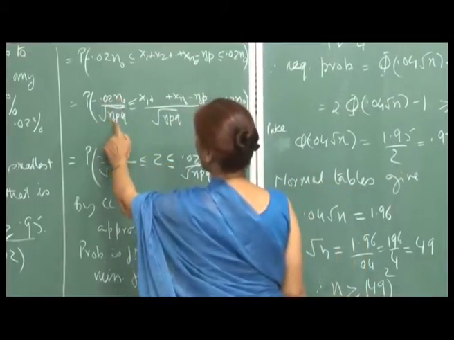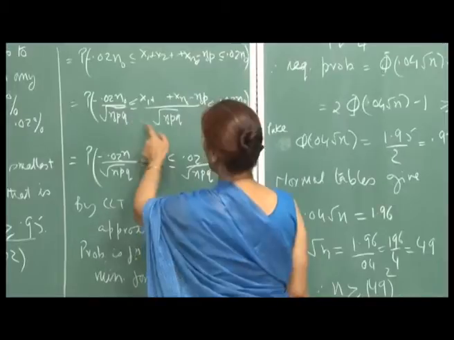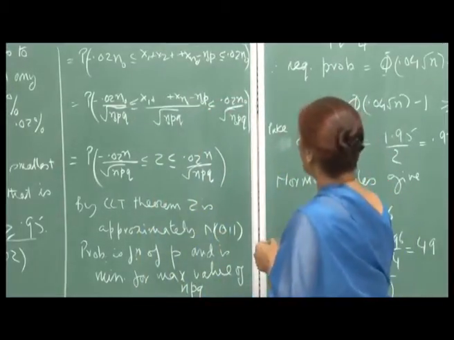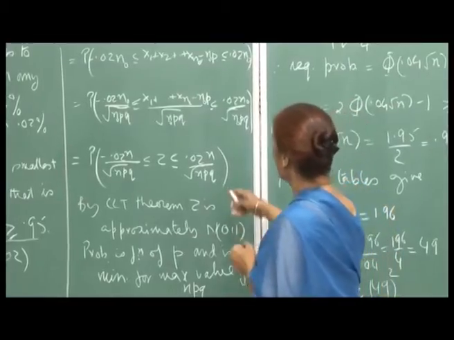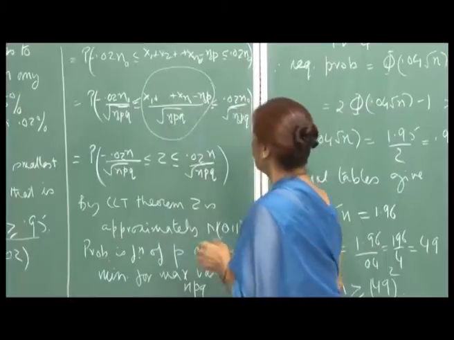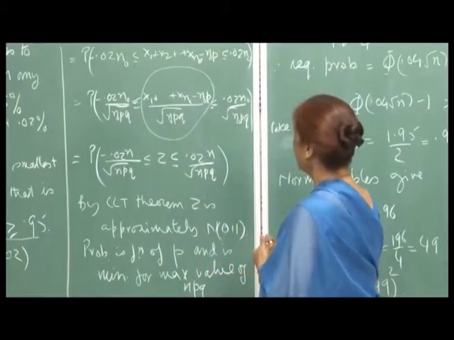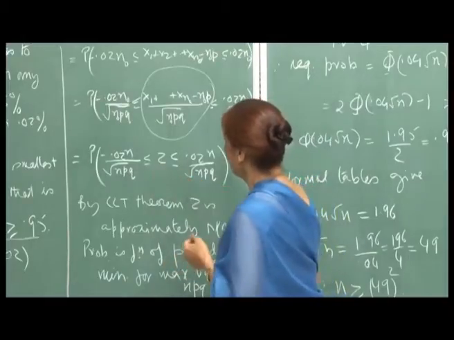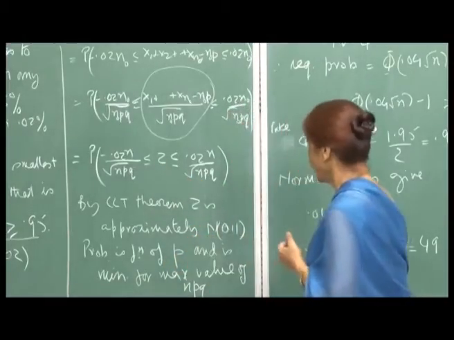The bounds become 0.02 n naught divided by the square root of n naught p q. So, I divide throughout by the square root of n naught p q to standardize, and this is now my standardized variate, and by the CLT, this is approximately a standard normal variate.